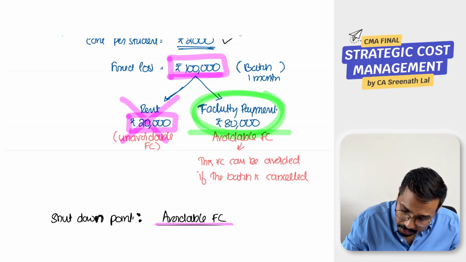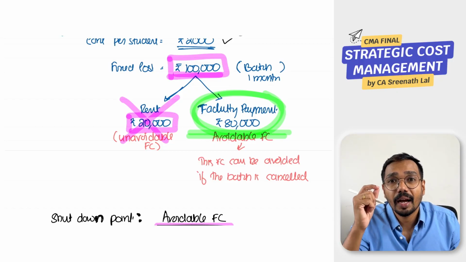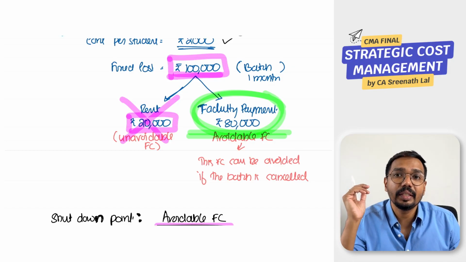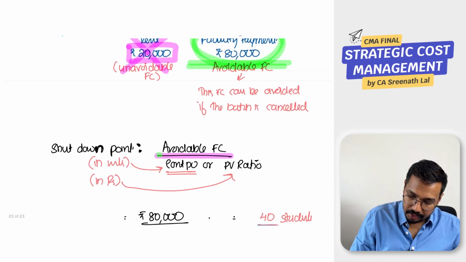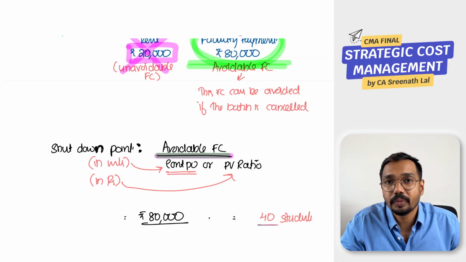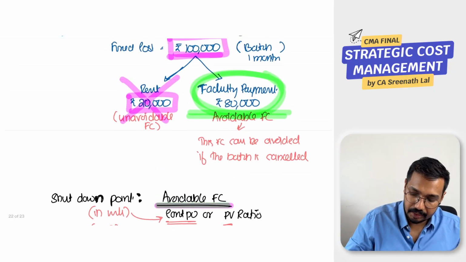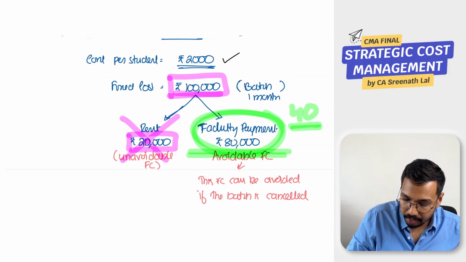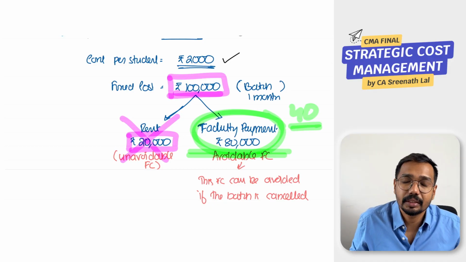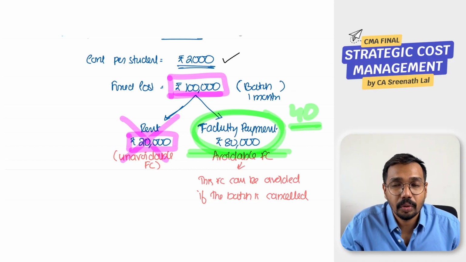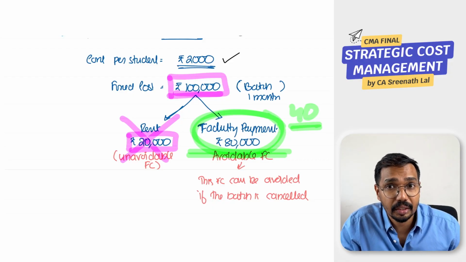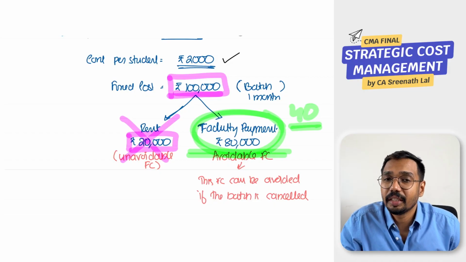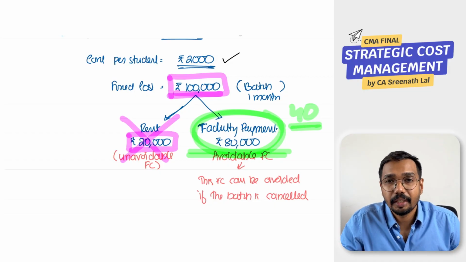So you have to take care of this faculty payment. In order to take care of this 80,000 rupees, at least how many students should join the class? That is why they have created the formula. Shutdown point is equal to avoidable fixed cost divided by contribution per unit. So we can see that if 40 students join the class, they will be able to recover this faculty payment. Hence it is called the shutdown point. If we are not able to recover the faculty payment, it is better to discontinue the class, else we can continue the class. Got it?